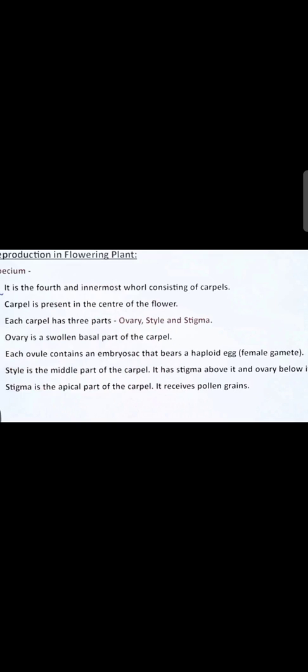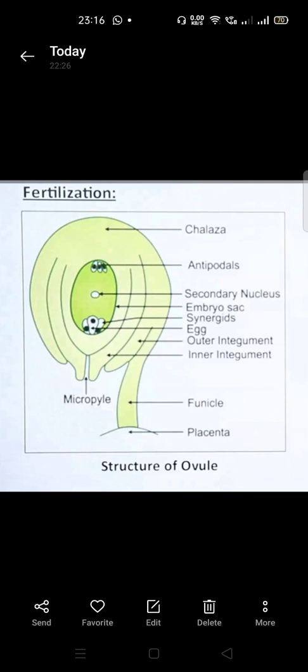After it, gynoecium is the female reproductive part of the plant, which is swollen, that is called an ovary. This ovary contains ovules. Now what is exactly the structure of an ovule? What is present in the ovule? We are going to see. See, this is the structure of an ovule. You can see very carefully, this structure is of an ovule.